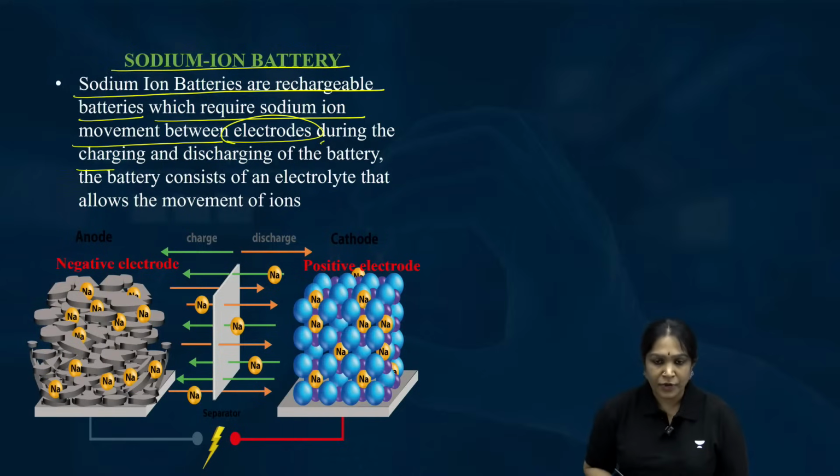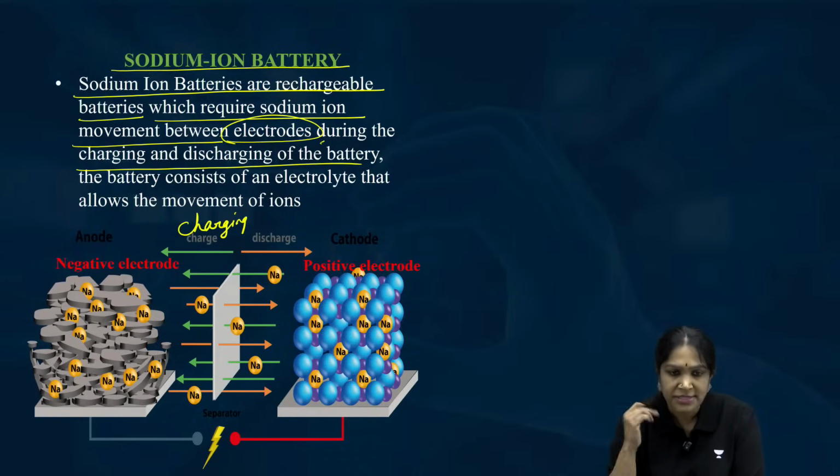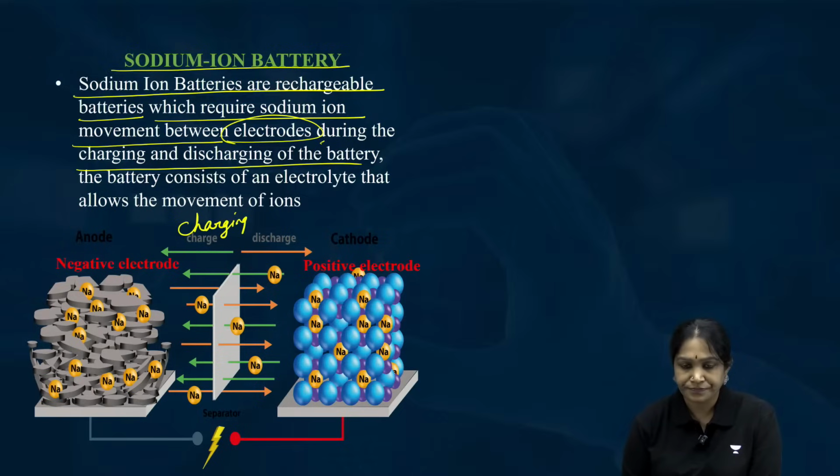Look at here. You tell me, during charging, when you are charging, look at the arrow mark. Tell me, the sodium ion is moving from positive to negative or negative to positive? During charging, the sodium ion is moving from, very good Abhilasha, positive to negative.